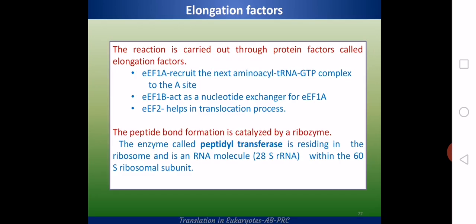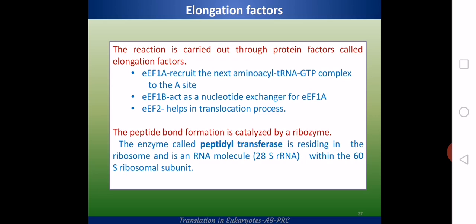The major differences are that the elongation factors are slightly different. That means the elongation factors are EF1A, that means eukaryotic elongation factor 1A, then 1B and EF2. The corresponding functions are: 1A will recruit the next aminoacyl tRNA GTP complex. Then 1B is a nucleotide exchanger to reform the 1A GTP complex. Then EF2 helps in the translocation process, which is homologous to the EF-G in prokaryotes.